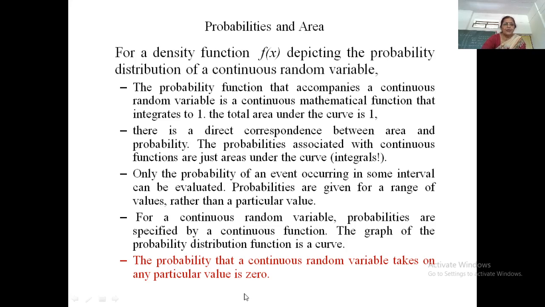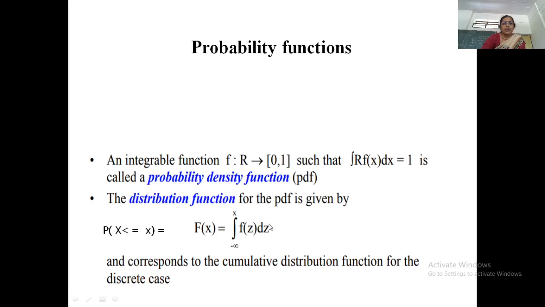One should note that in the case of a continuous random variable, the probability that the variable takes a single isolated value is always taken as 0. Otherwise, it is not possible for the sum of infinitely many numbers to equal 1. So this condition is very important: the probability that a continuous random variable takes on any particular value is always 0.